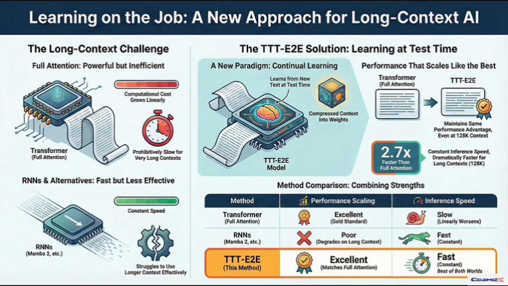That's the big result. Looking at their graphs, TTT-E2E's performance, its test loss, it scales with context length up to 128K tokens in almost the exact same way as a full attention transformer. And other constant cost methods like Mamba or Gated DeltaNet, they just can't keep up. Their performance drops off in those longer contexts. They really do. And on top of that, TTT-E2E gets constant inference latency, sort of like an old RNN. The paper says it's about 2.7 times faster than full attention at 128K context.